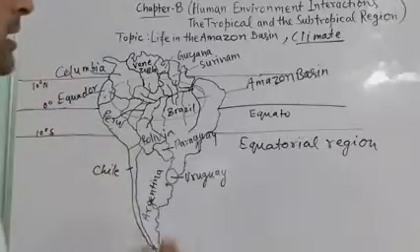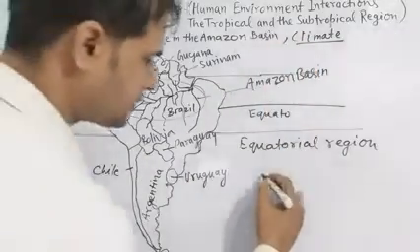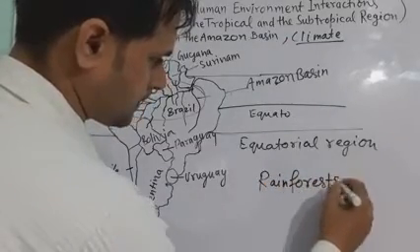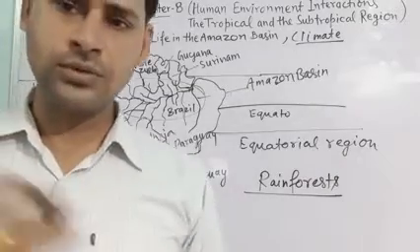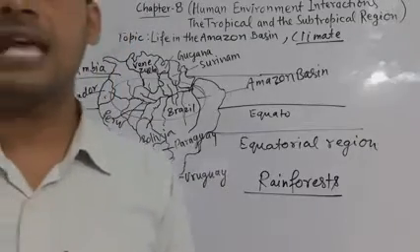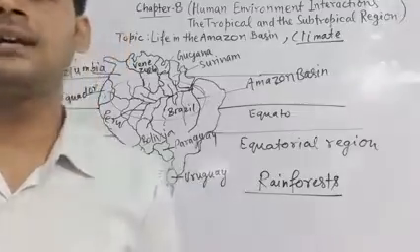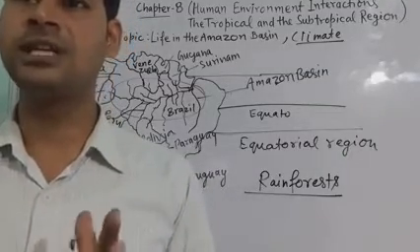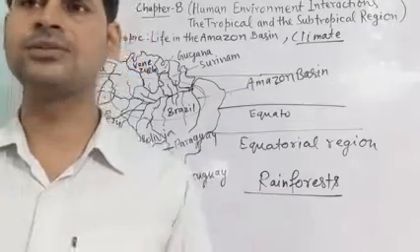Next is rainforests. Now we will understand about rainforests. So the forest which is grown by the rain, that is called rainforest. So as it rains heavily in this region, thick forests grow there, and the forests are in fact so thick that the dense roof created by the leaves and branches does not allow the sunshine on the ground.